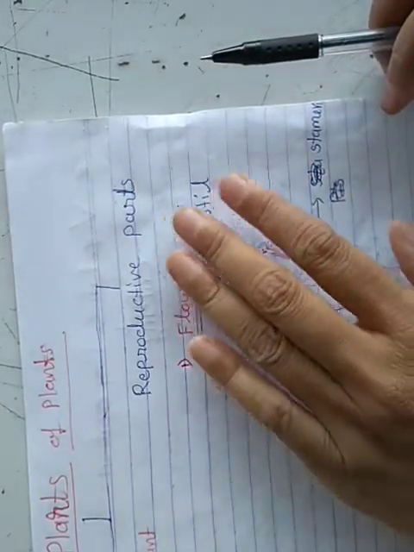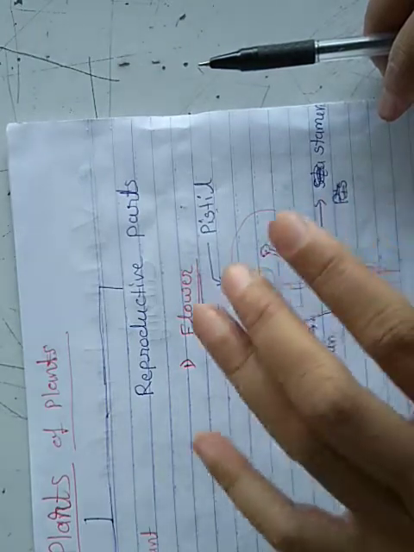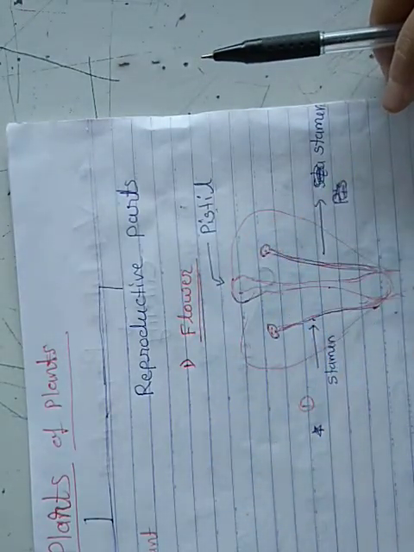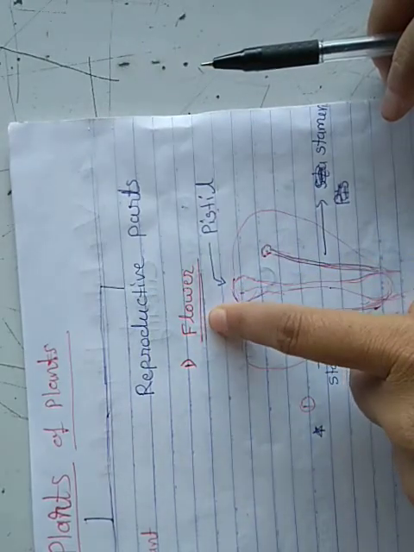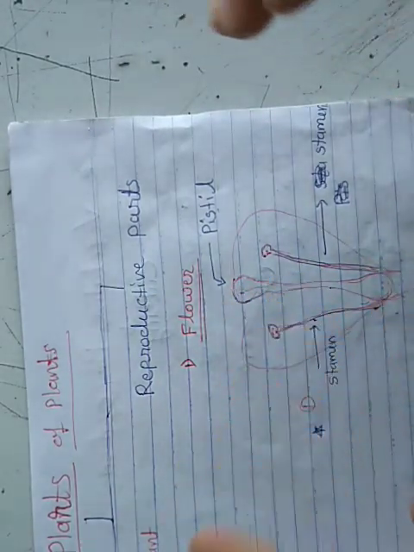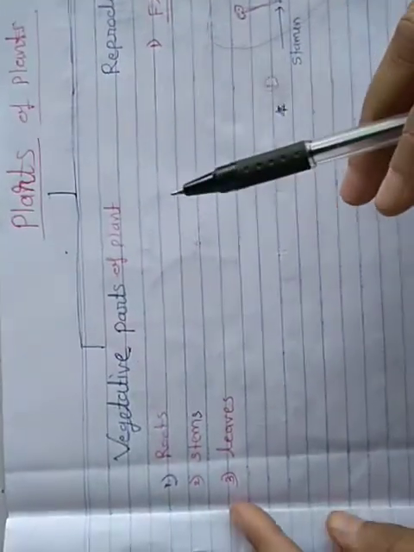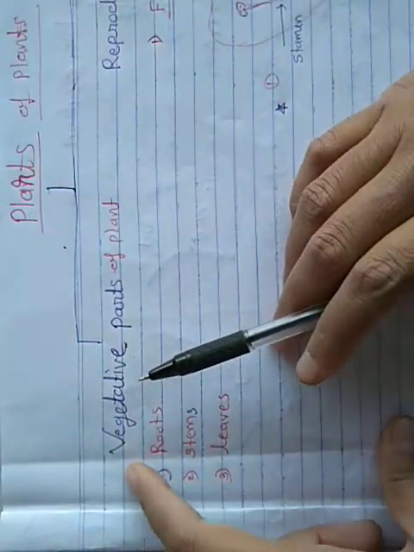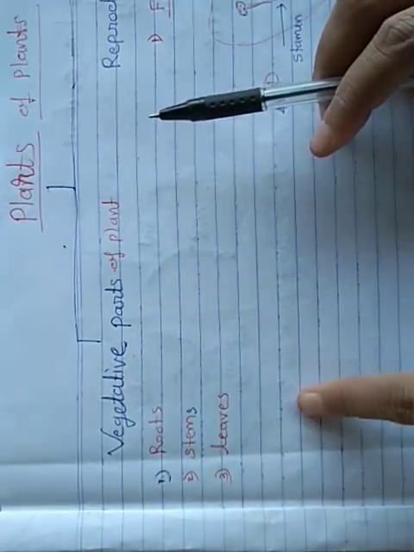By using the reproductive part, reproduction happens. This type is sexual reproduction. Okay, by using the reproductive part inside the plant, sexual reproduction happens only. But for asexual reproduction, the vegetative parts are used.